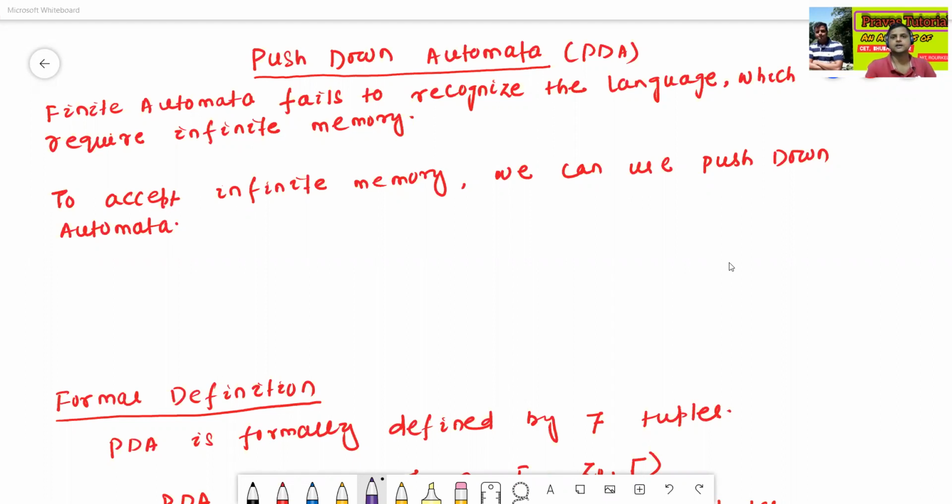In today's class, we will discuss a new concept like push-down automata. In short, it is called PDA. Okay, so what is the meaning of push-down automata?